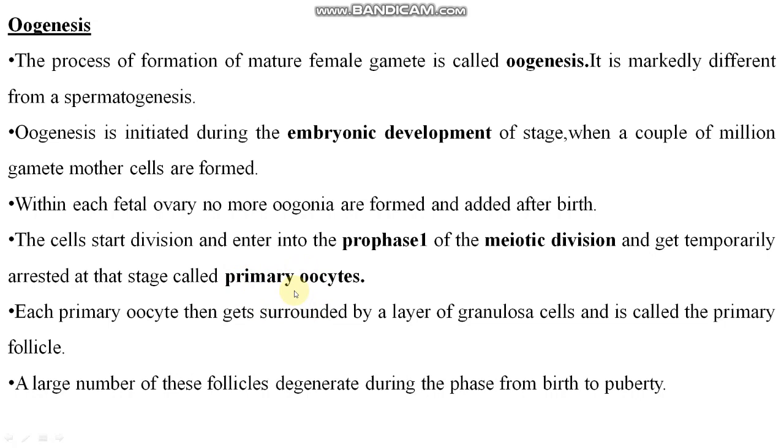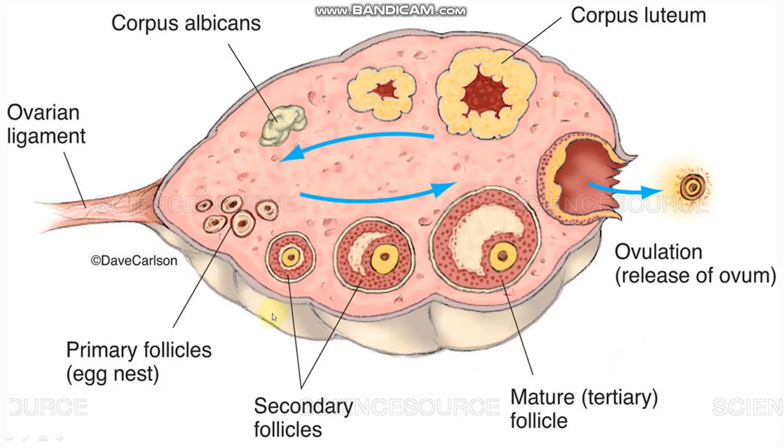We will see later. You can see a large number of these follicles degenerate during the phase from birth to puberty. This is the TS of ovary. You can see primary follicles, secondary follicles. This is mature follicles, and ovulation takes place here. Release of ovum here, right? We will see.